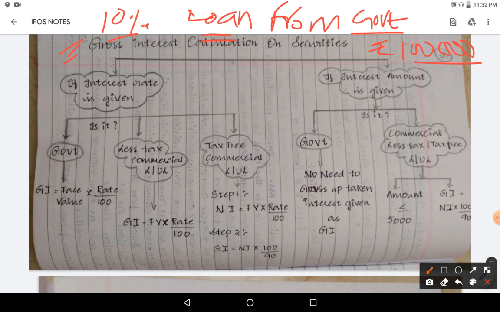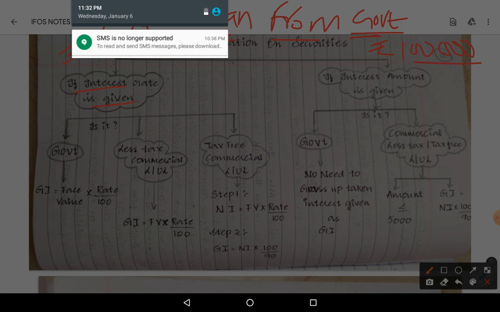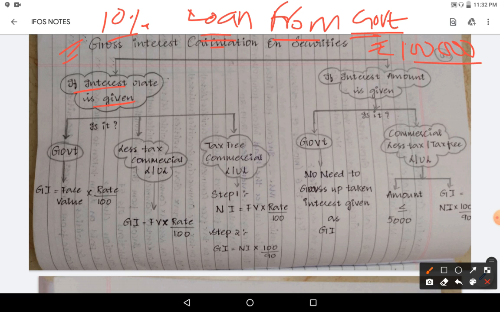In the question we first need to check whether the rate of interest is given. If the rate of interest is given, you need to follow this chart. First you need to ask, is it government?